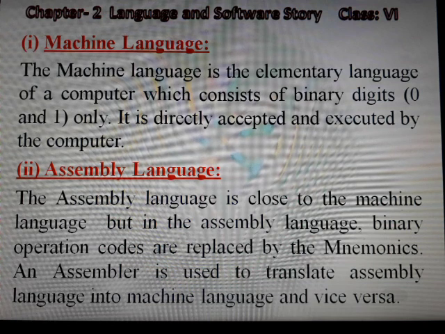Means the assembly language is close to the machine language, but in assembly language mnemonics are used instead of binary digits. These mnemonics are like 2 or 3 letter abbreviations. To translate assembly language into machine language or vice versa, we need a translator that is called an assembler. Assembly language is also known as low level language.